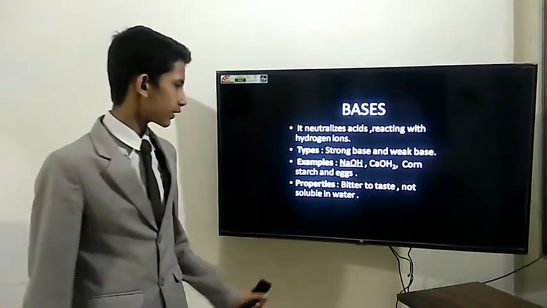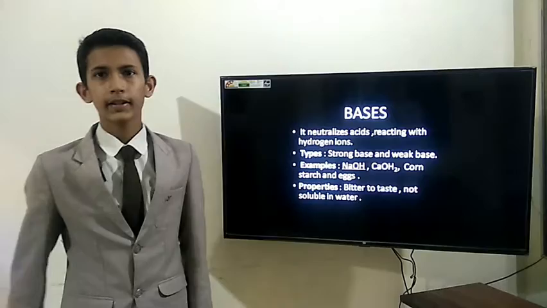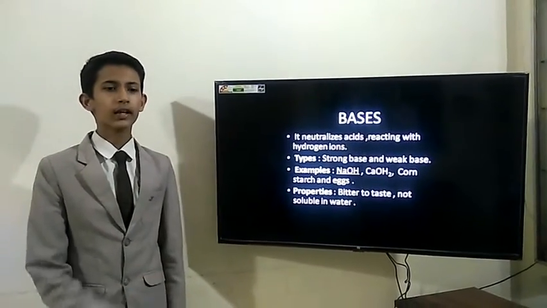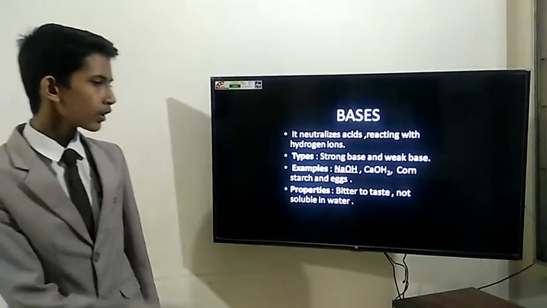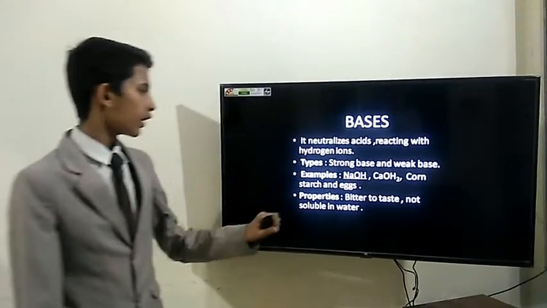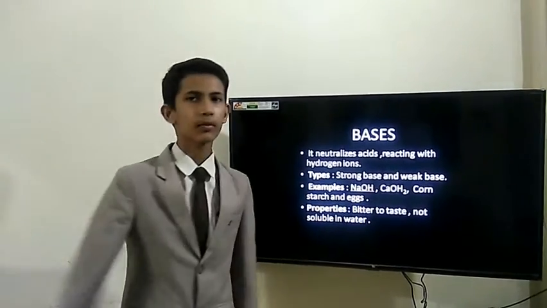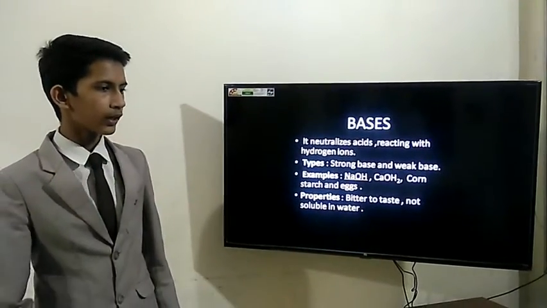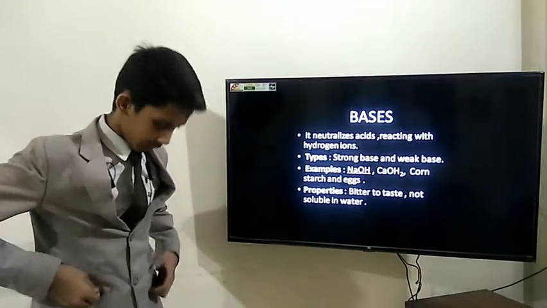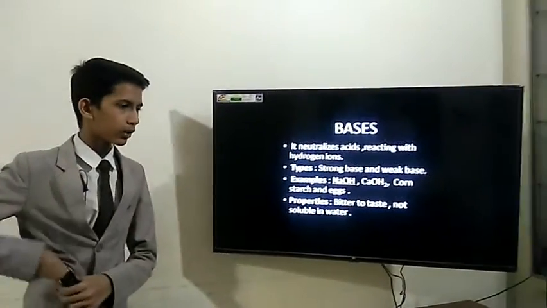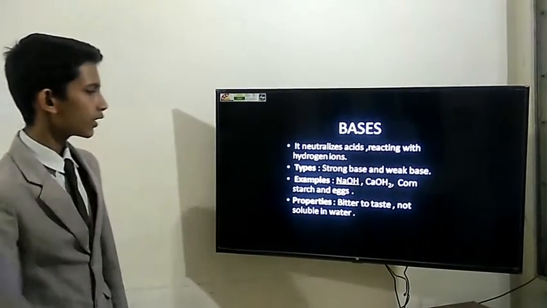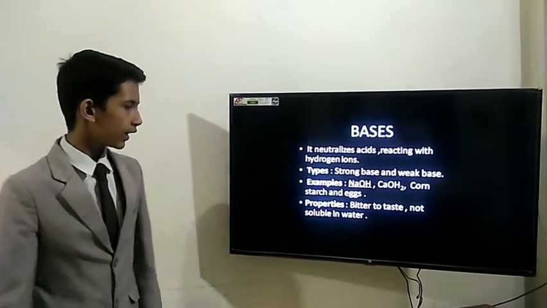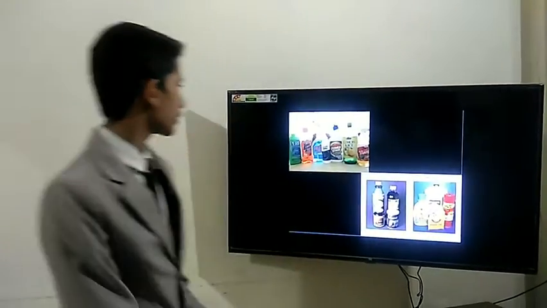Uses of base such as calcium hydroxide. It is also used for protecting agriculture from insects, and it is also used for dry makers for painting and decorating. And next point, magnesium hydroxide. It is also used for cleaning our stomach, such as Eno powder, etc. And sodium hydroxide. Sodium hydroxide is also used for manufacturing textiles, papers, and detergent, and is also used for cleaning our drainages.